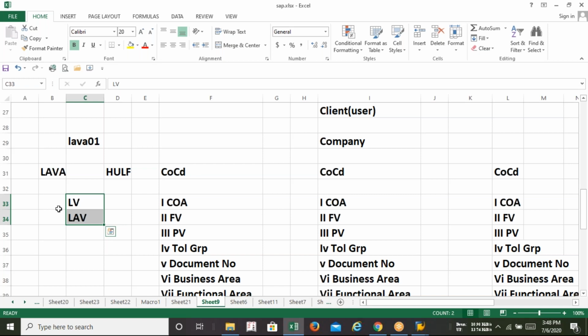It's totally dependent on the user. If the user thinks that this LV and LAV are totally part of the Lava company code and I'll be creating a new one for HULF, it can be. There will be no compulsion. Why am I saying this? Because when you start practicing, every time you do not need to create a new company code, new chart of accounts, new fiscal year variant to run all the processes. You just create it once, and all of this can be used by future company codes also for your own practice. There is an option.